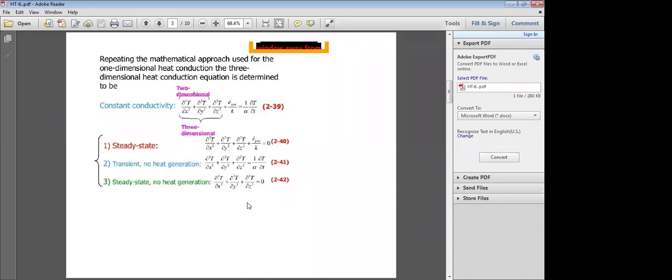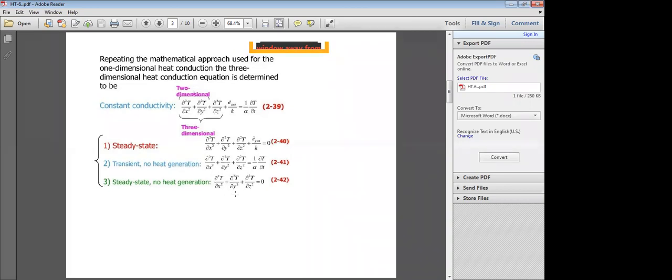For example, if you are asked to write the equation for two-dimensional, steady state and no heat generation, what is the equation? For steady state, no heat generation and two-dimensional heat conduction, you can remove one coordinate, the z coordinate. So you have to write like this: ∂²T/∂x² plus ∂²T/∂y² is equal to 0 for two dimensions.